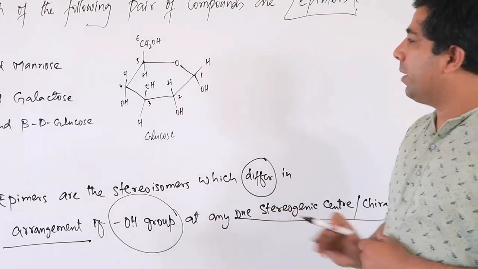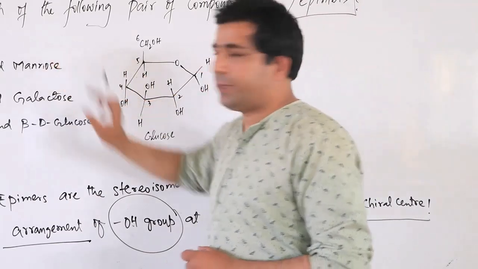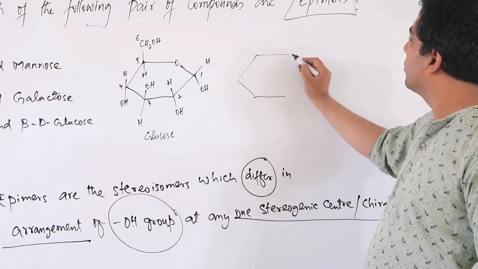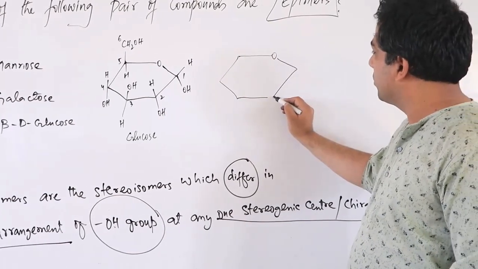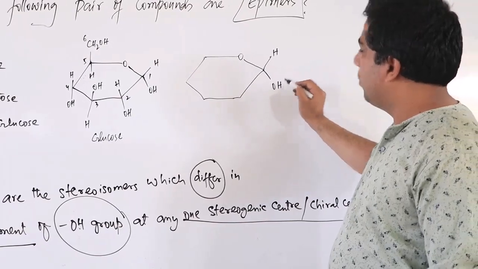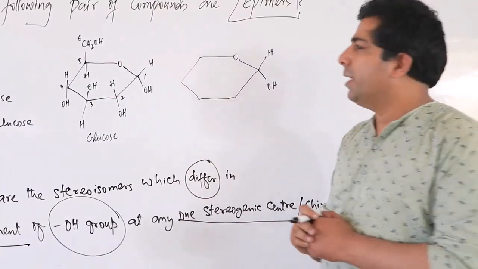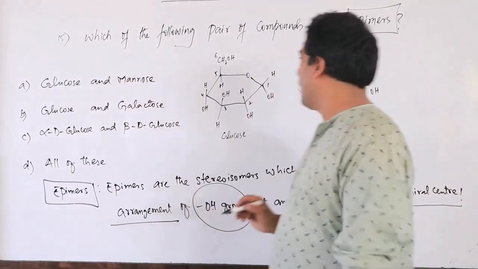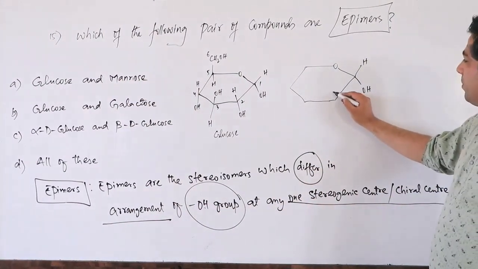Let me compare this glucose with mannose. Mannose structure is like this. Same thing, H, OH. Let us say this one is alpha, and this is also alpha, so both are alpha.